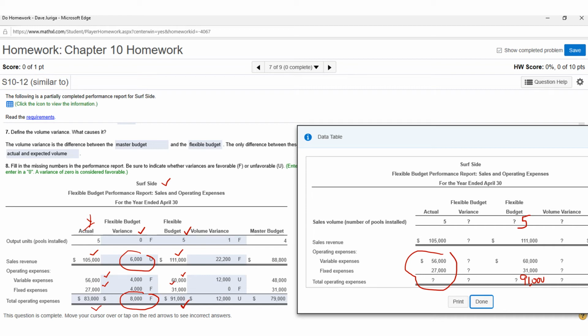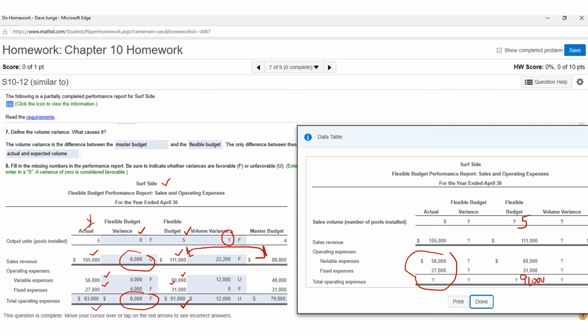Everything else then you can be comparing on your volume variances. Notice here there's a volume difference of 1, and then you're just comparing the flexible budget to the master budget. Notice the difference is 22,200. You had more revenue, so you said favorable based on comparing flexible budget to the master, but again, that's not an apple-to-apple comparison because you're using different volumes.